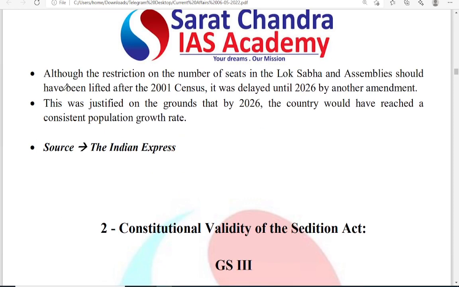What are the steps to follow? Although restrictions on the number of seats should have been lifted after 2001, it was delayed till 2026, as I said. Why? On the grounds that the country would have reached a consistent population growth rate. Stabilization of population occurs in 2026.